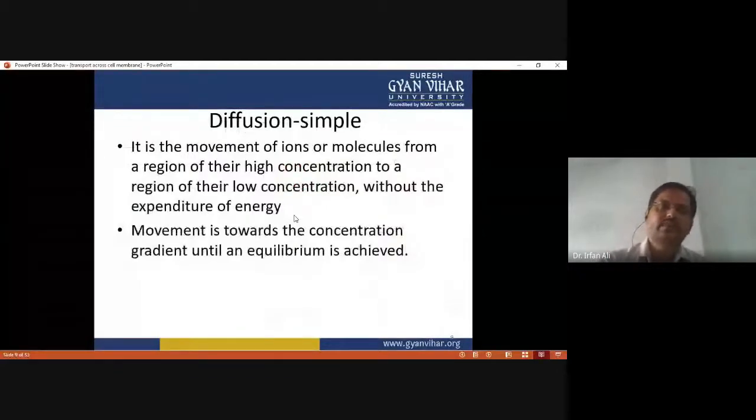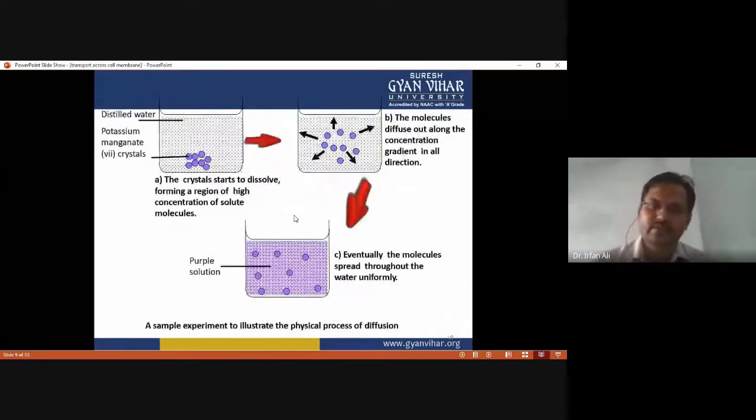Okay, so in the diffusion process, the movement of ions or molecules from a region of high concentration to a region of low concentration, without use of energy, is called simple diffusion. Okay, and this figure shows the process of simple diffusion.